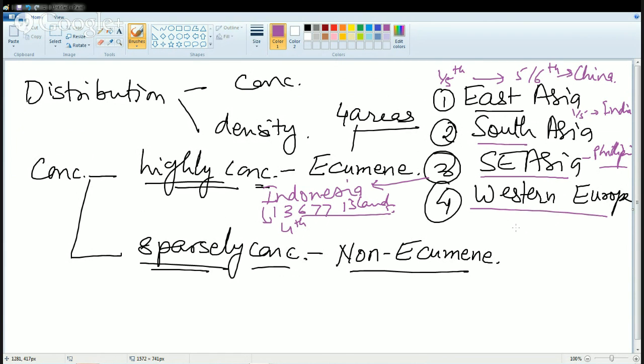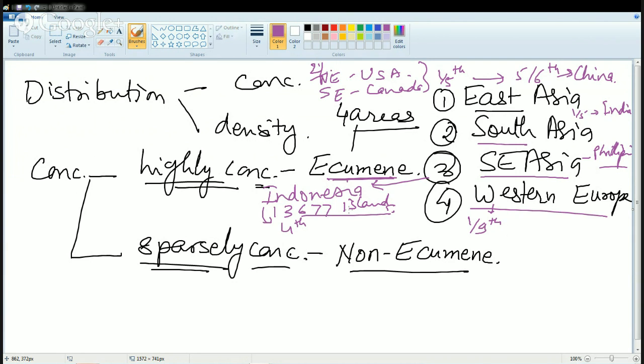Finally, you have Western Europe. Western Europe is the third largest population cluster, and it accounts for 1/9 of the world population. Besides this, there are a few other areas which fall under ecumene areas: the Northeast United States of America and Southeast Canada. These two account for 2% of the world population. So these are the major ecumene areas.